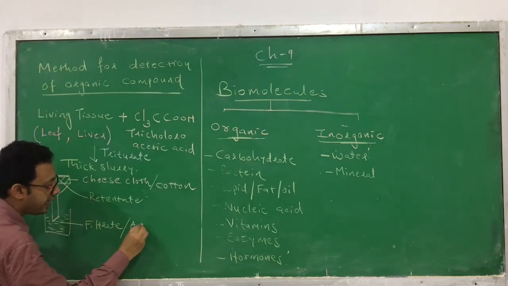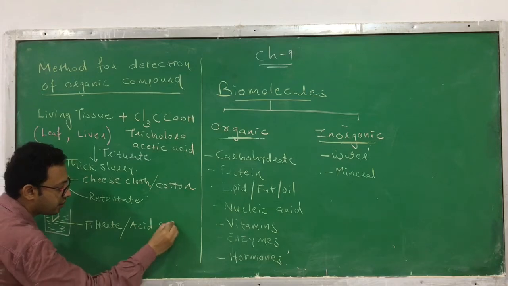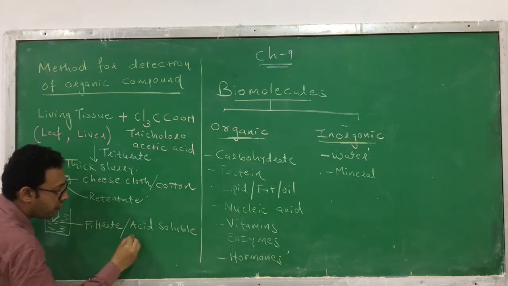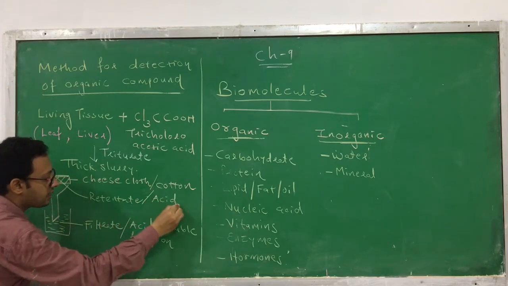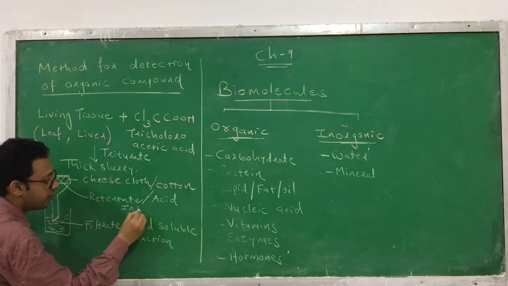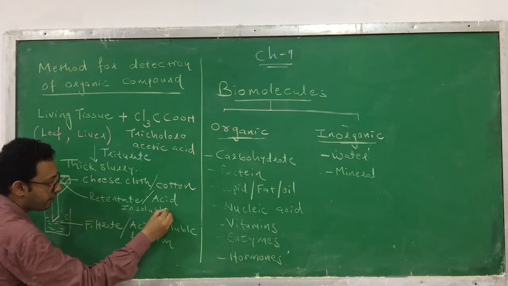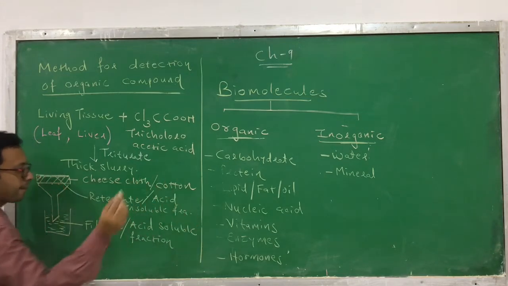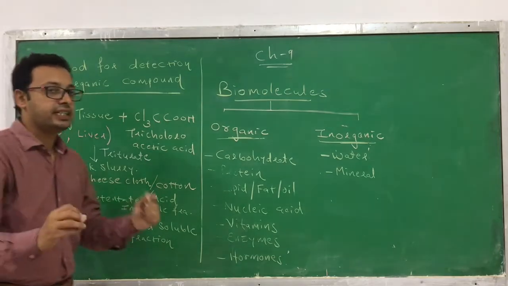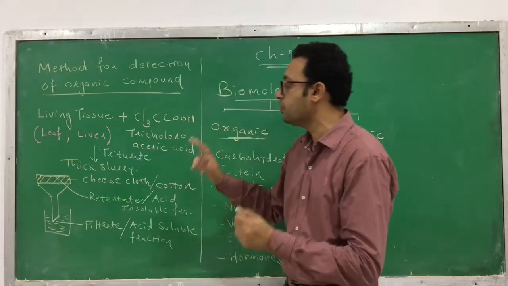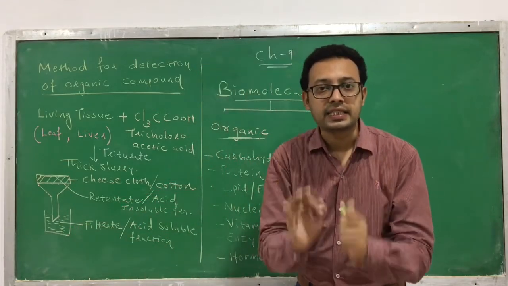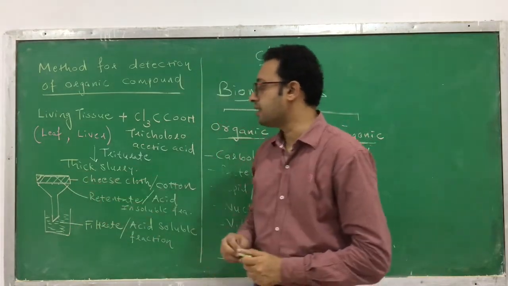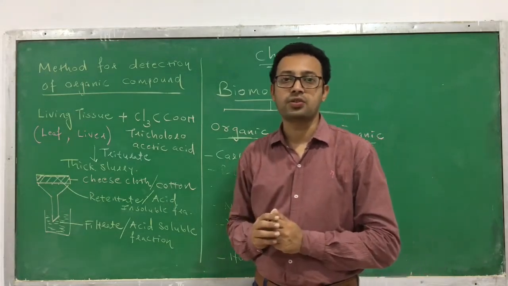The filtrate we are obtaining is also called the acid soluble fraction, and the retentate can also be called the acid insoluble fraction. Okay, you can call it acid insoluble. Remember, two portions you can get, the filtrate and retentate. The filtrate is the acid soluble fraction and the retentate is the acid insoluble fraction.